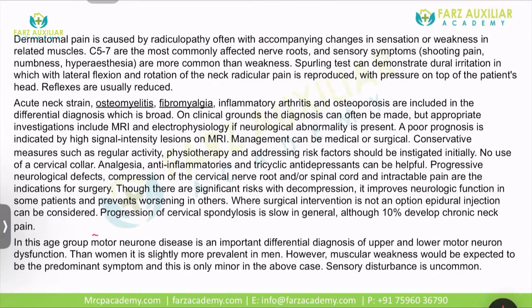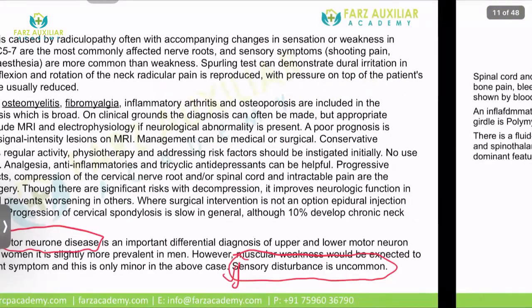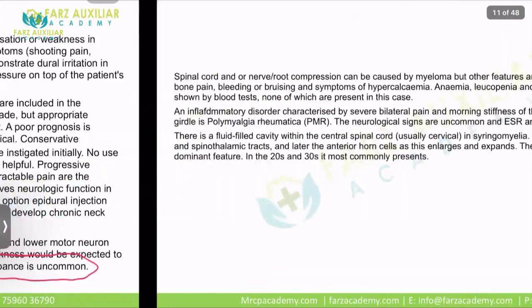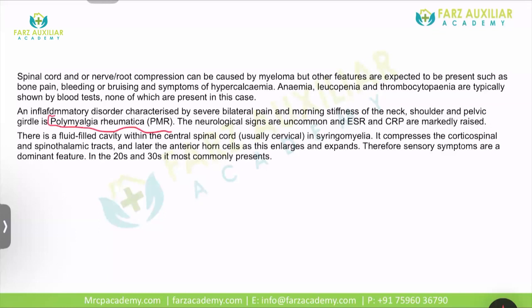MND could be an important diagnosis, but you understand that sensory disturbance will not be seen in motor neuron disease. That is why it's called motor neuron disease, because there are no sensory symptoms. As far as polymyalgia rheumatica is concerned, it is an inflammatory disorder, and with a normal ESR, you should not be suspecting polymyalgia rheumatica.